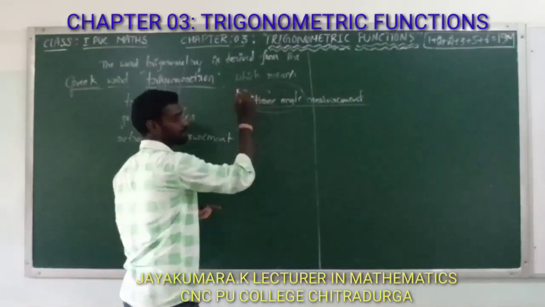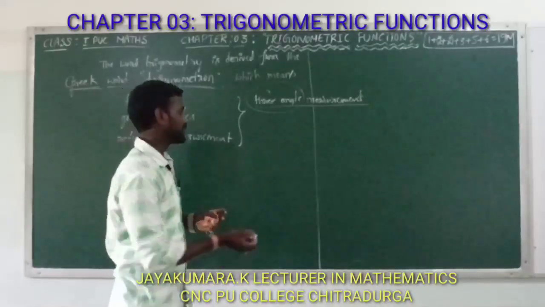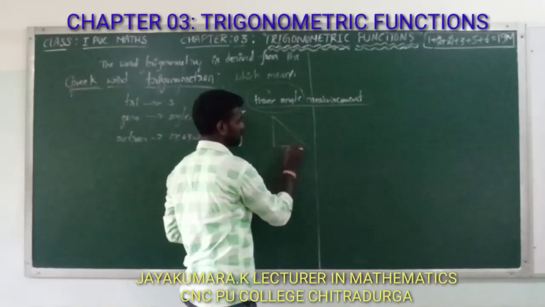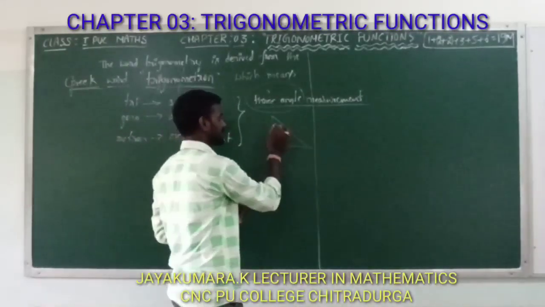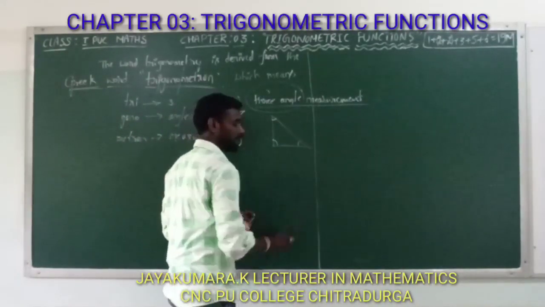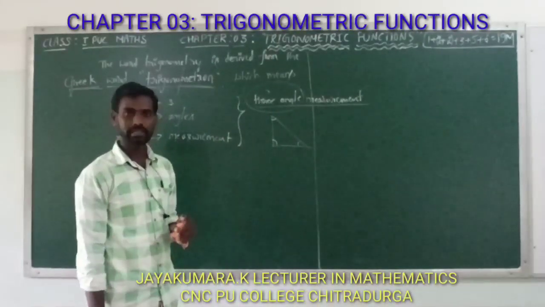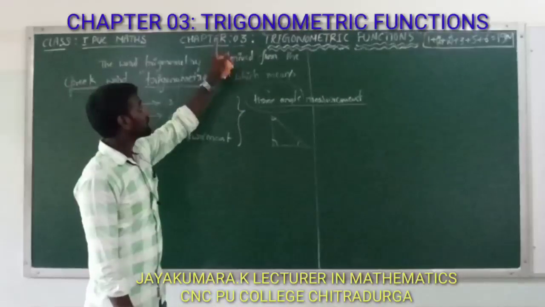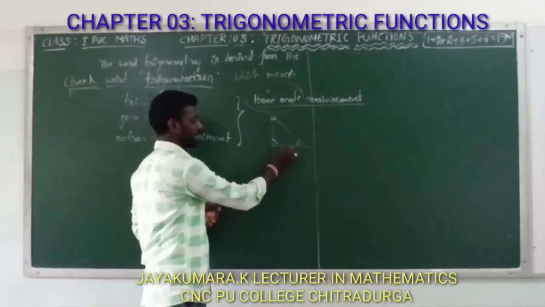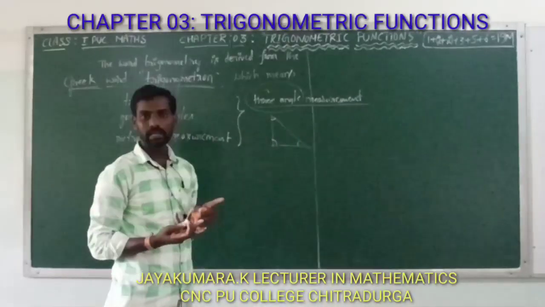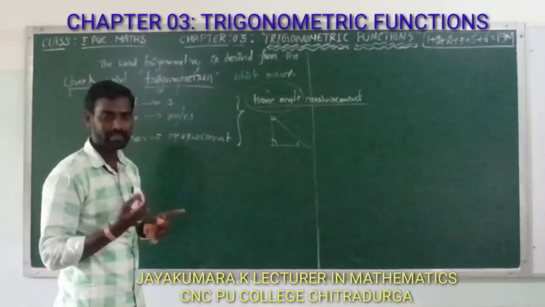Here three angles are possible only in which type of geometrical figure? Observe. For example, this is a geometrical figure. Here three angles are possible only in the triangle, right? Only in triangles. That means trigonometry is the study of sides and angles of the right angle triangle.